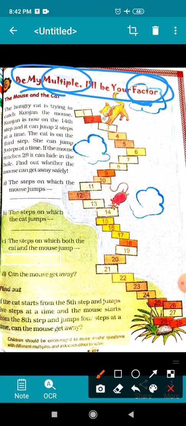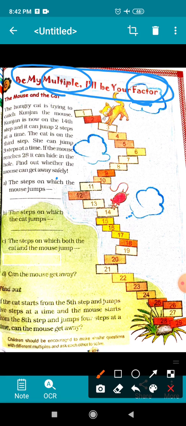The hungry cat is trying to catch Kunjan the mouse. Kunjan is now on the 14th step and it can jump 2 steps. Here you can see in the picture Kunjan is standing on the 14th step and at a time it can jump 2 steps forward, right?